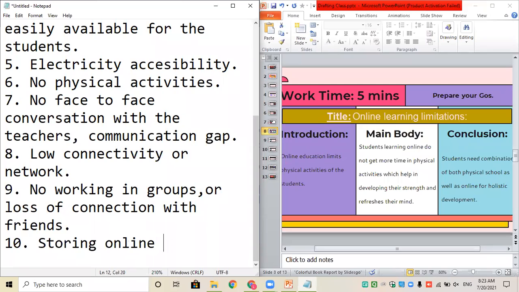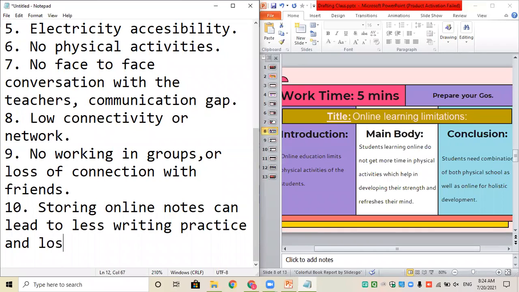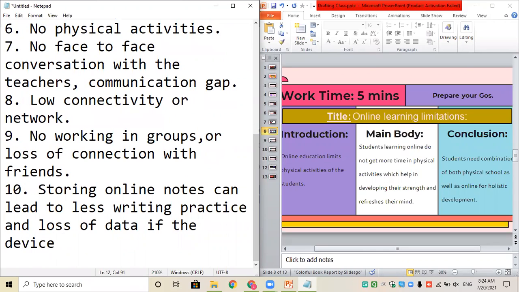Storing online notes can lead to less writing practice and loss of data if the device malfunctions.